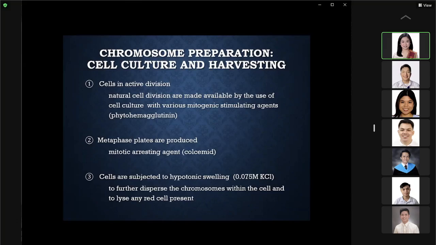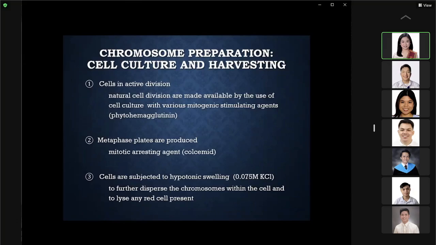Okay, so the first step is adding your mitogenic stimulating agents so that cell division will take place. Okay, and this is done by adding your phytohemagglutinin. After which we arrest the mitosis at the metaphase stage, no? And we do this by adding colcemid. So we want the chromosomes to be at the metaphase stage of cell division, okay, for the study.